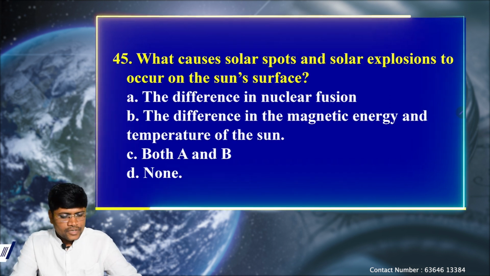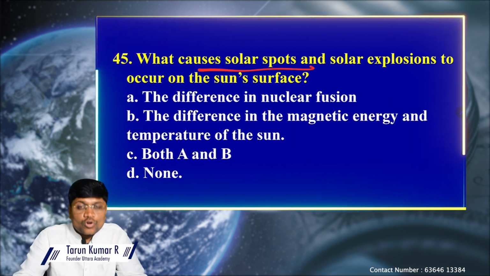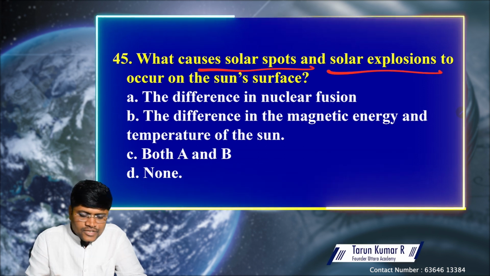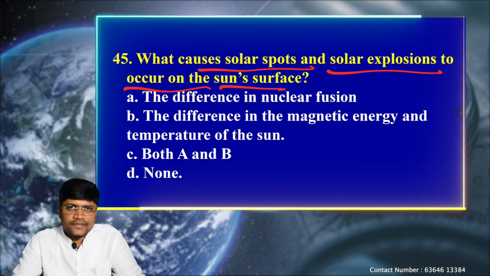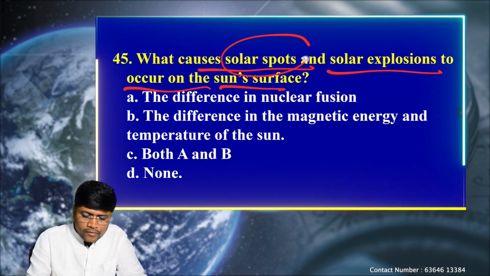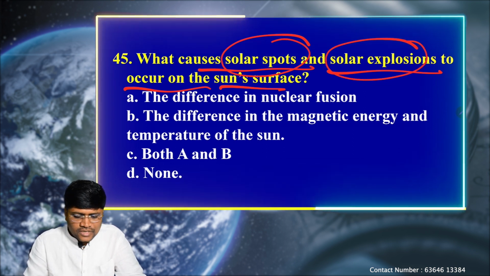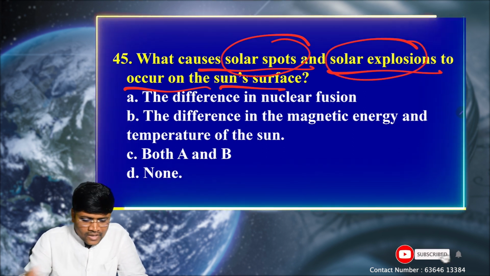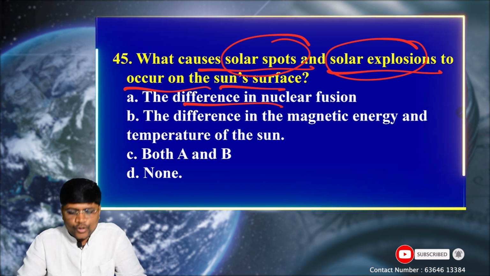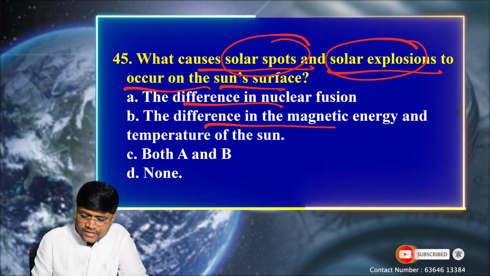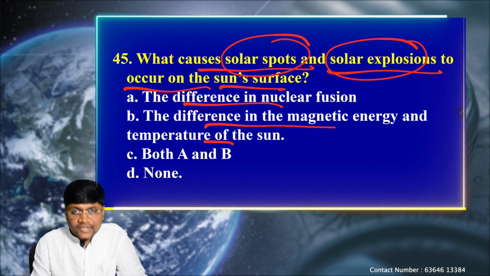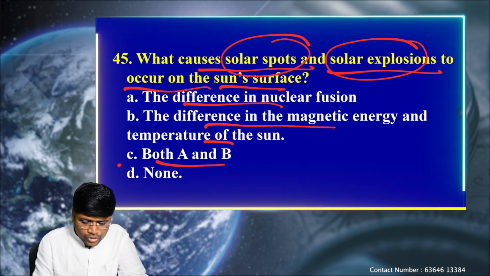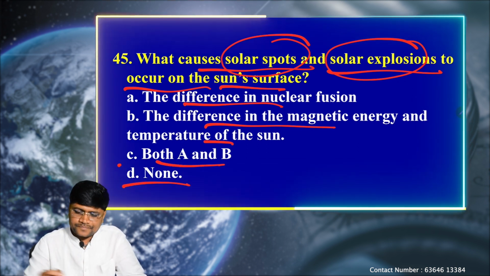Next question, what causes solar spots and solar explosions to occur on the sun's surface? The question says we are seeing solar spots and solar explosions, so what is the reason? Option A, the difference in nuclear fusion reaction, B, the difference in the magnetic energy and temperature of the sun, option C, both A and B, and D, none.